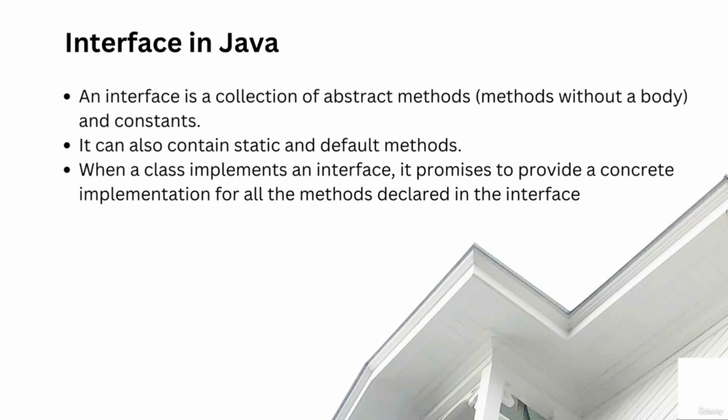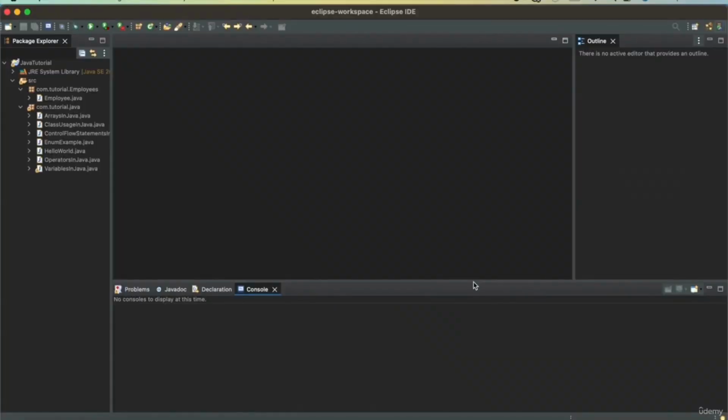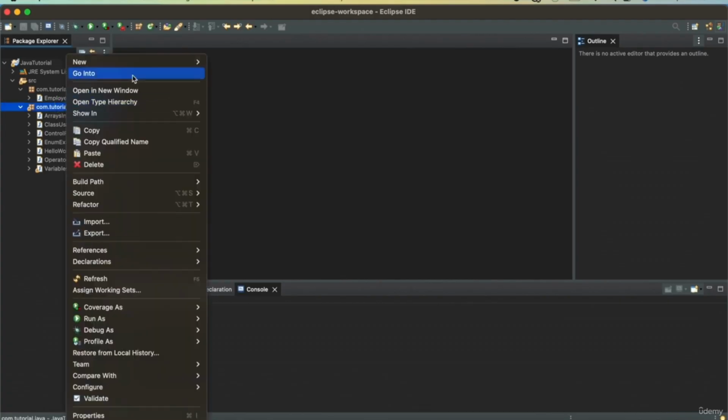Let's see an example. In this video, we will see how we can define an interface in Java and how we can define a class that implements that interface, and we will define a class with the main method that will call the class that implements the interface and print some values. So let's get started. So I'll define a vehicle interface.